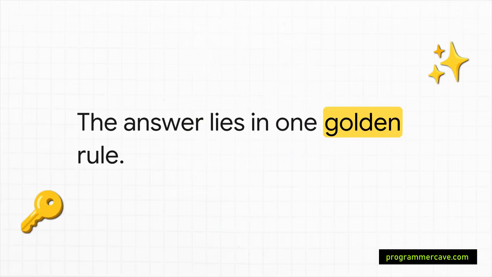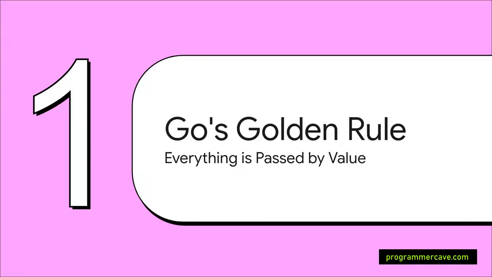And here's the thing. The answer to that slice question, and really to so many other questions about how Go behaves, all boils down to one single simple principle. Just one golden rule that governs everything. And this is it, the one rule you have to burn into your brain. In Go, everything is passed by value. And I mean everything. There are literally no exceptions. This is the foundation, the bedrock for everything we're about to talk about.